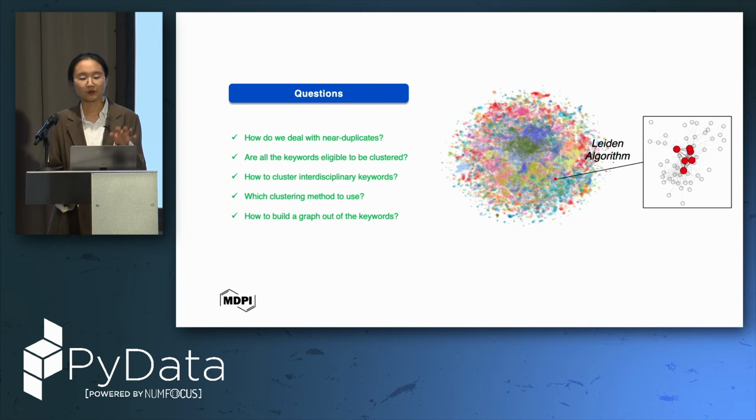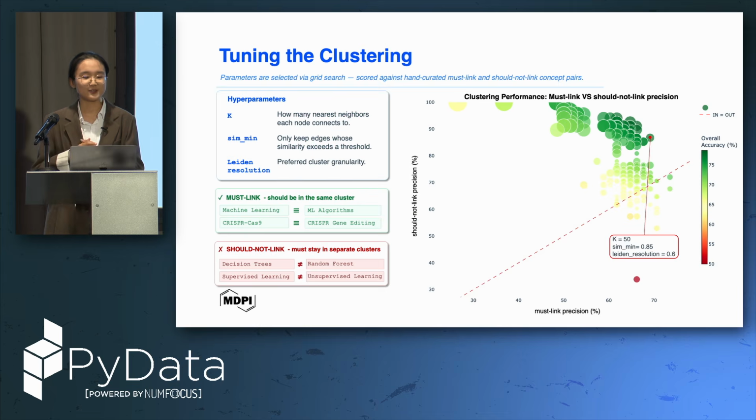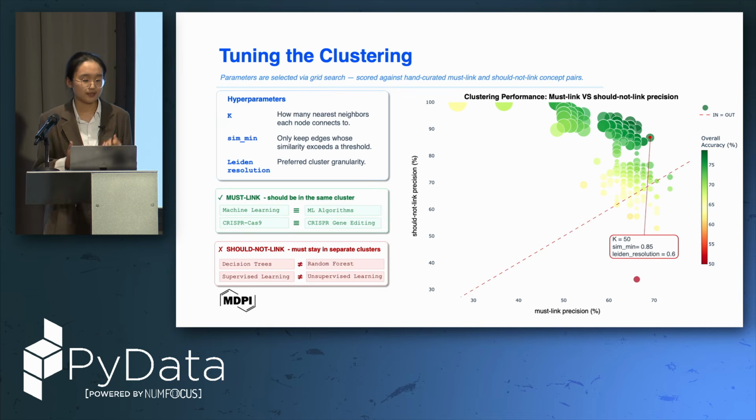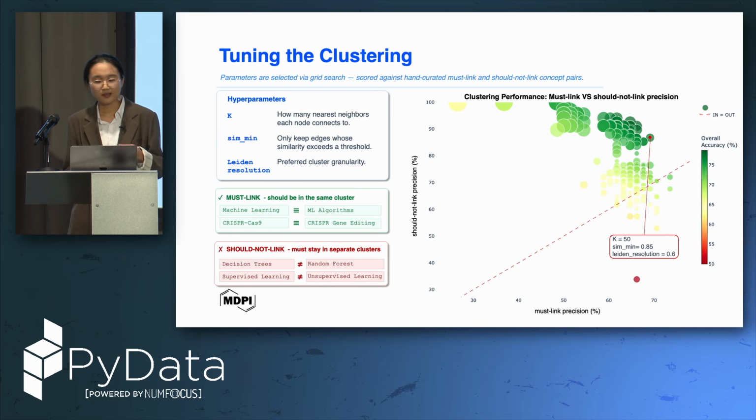Okay, so all of the questions have been solved, and finally we're going to the Leiden clustering stage. Here we try to tune three different hyperparameters. The first is the K from the KNN, and also the similarity minimum threshold. The third one is the Leiden resolution, so basically how large we want our clusters to be. Here we manually created two data sets. The first is the must-link data set, and the second is the should-not-link data set. So basically, must-link pairs should be in the same cluster, and should-not-link pairs must stay in separate clusters.